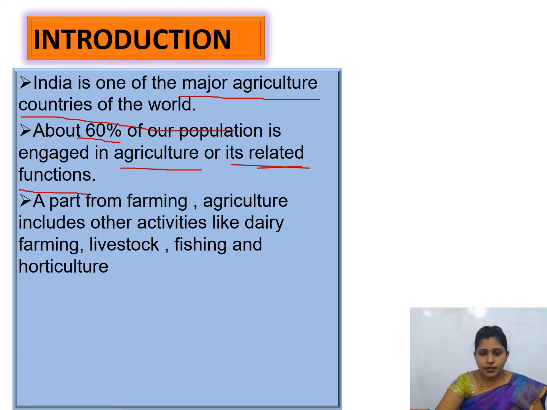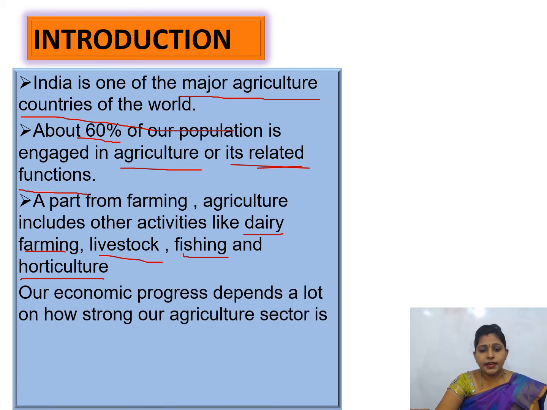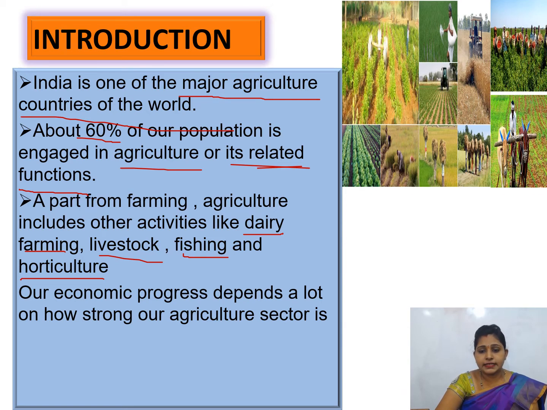Apart from farming, agriculture includes other activities like dairy farming, livestock, fishing and horticulture. Agriculture is a main occupation of India. Our economic progress depends a lot on how strong our agriculture sector is.